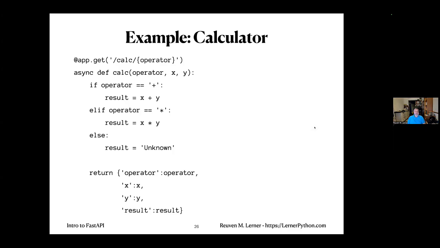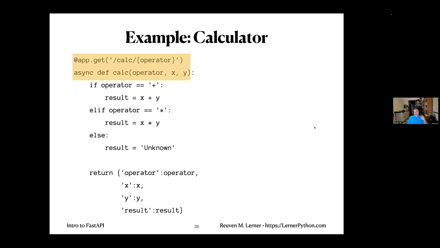So let's see a little function here. I'm going to create a calculator API because calculators are very expensive and difficult to come by, and we really need to use a web API in order to do some calculations. So let's take a look. App-get /calc/operator. So this means we are going to get a path parameter, and that's going to be the operator we want, plus or times in this particular case.